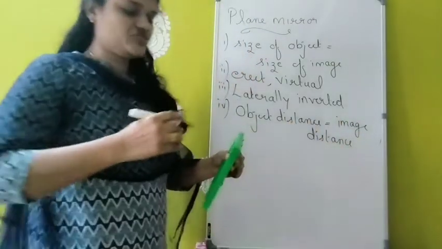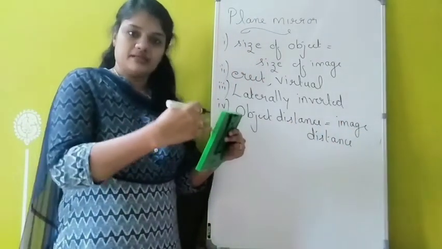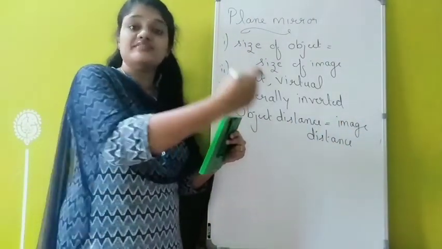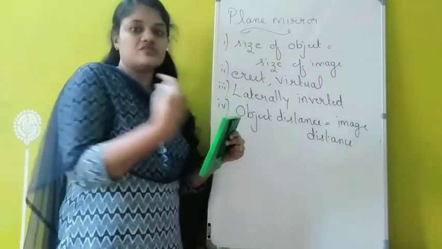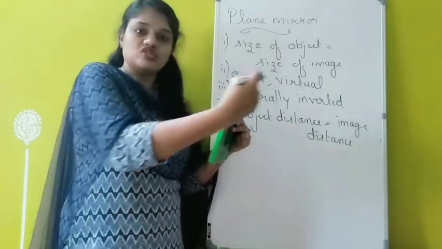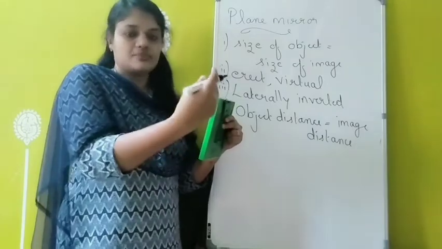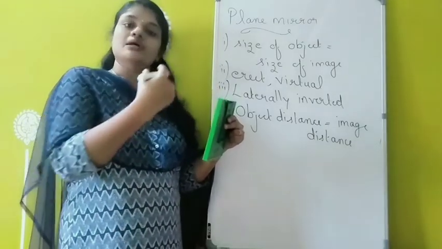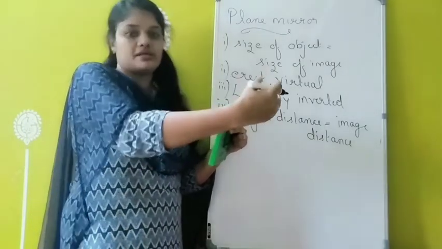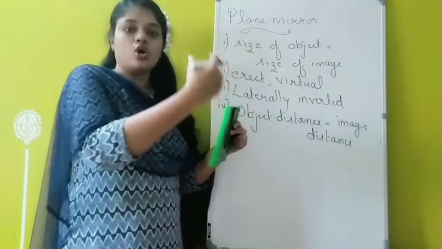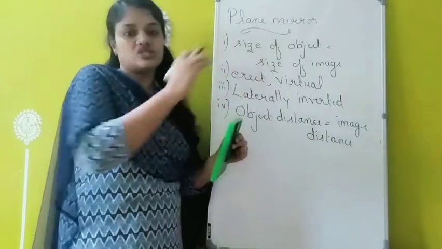That is, the distance between the object and the mirror is the same as the distance between the image and the mirror. Suppose I am moving towards the mirror, what will happen? My image also will move towards the mirror. Similarly, if I am moving away from the mirror, my image also will move away from the mirror. That means the distance is the same. Always, object distance is the same as image distance.